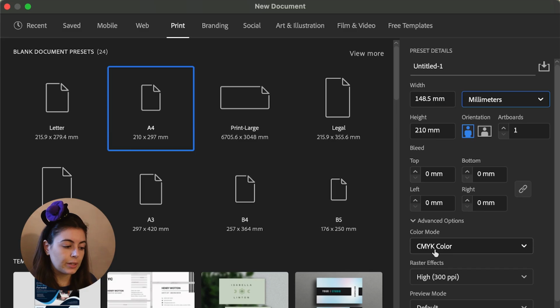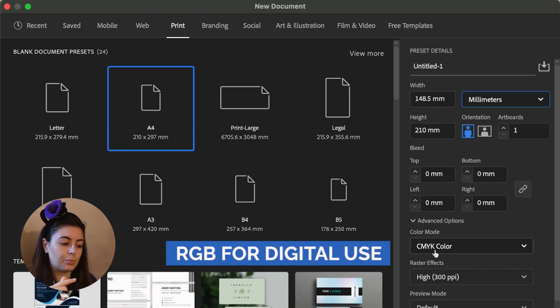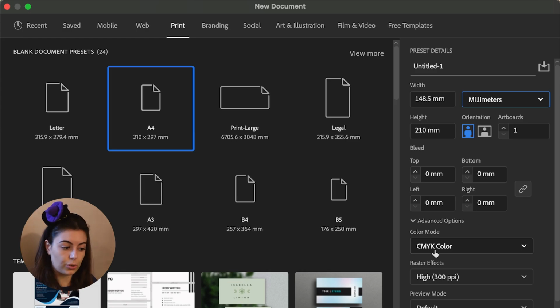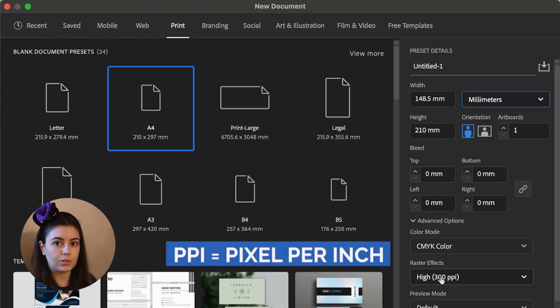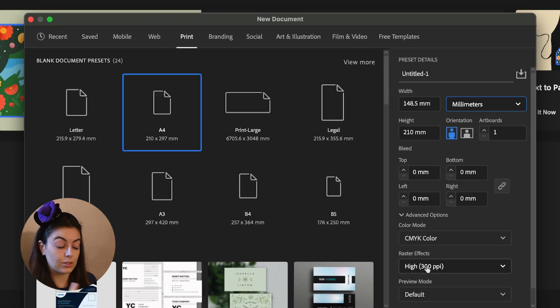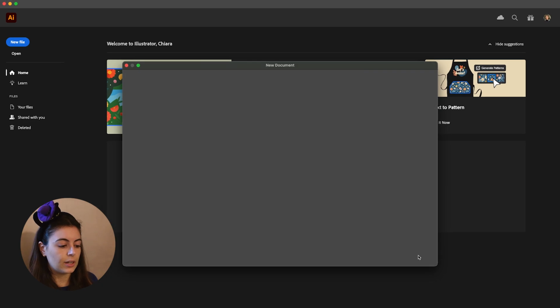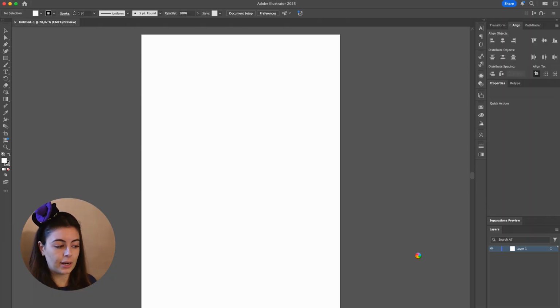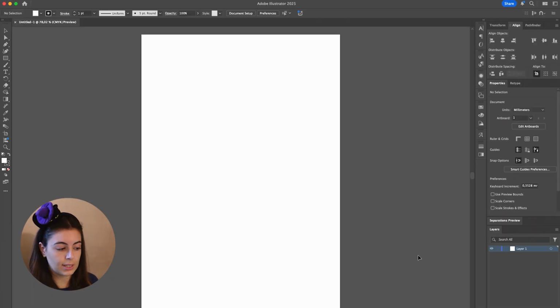Of course, when we export it as a PNG, it's going to convert it to RGB, which is optimal for digital use. And then we want high 300 ppi, which is the pixels per inch ratio. We want that to be 300 because we need to print it, so it needs to be high quality. 72 dpi or ppi is optimal for digital use instead.